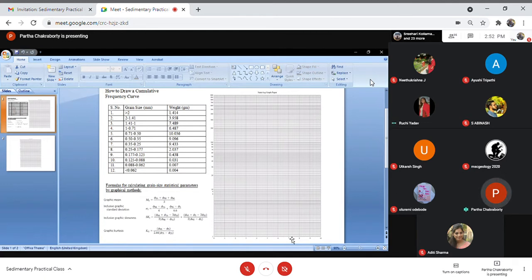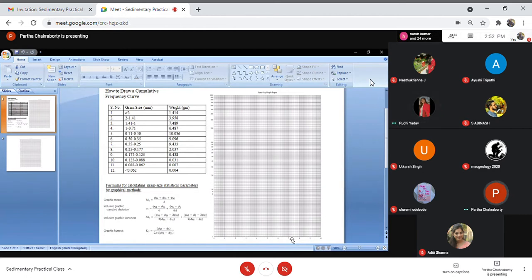Because once you have made your data logarithmic, then how will you again use a logarithmic graph paper? Why are we using logarithmic graph paper? Because we are using the grain size in millimeter. That's why we are using the logarithmic graph paper. If I make the data logarithmic, I will use the normal graph paper. Got my point? Yes.